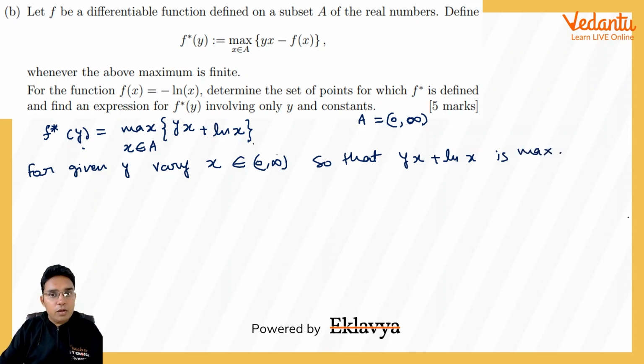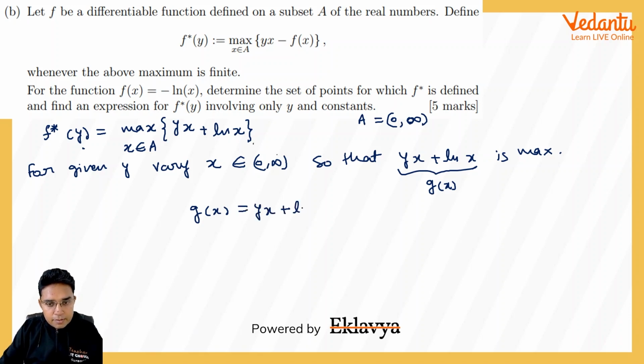So what we can do is take this yx plus ln x as some function, let us say gx, where y is constant and we will be varying x. So we will try to see when this yx plus ln x will take the maximum value. So here I have taken gx equal to yx plus ln x.